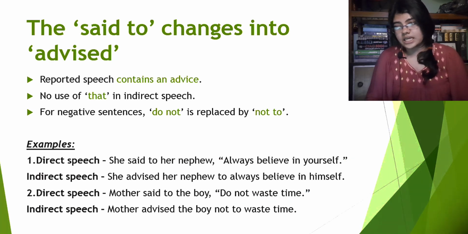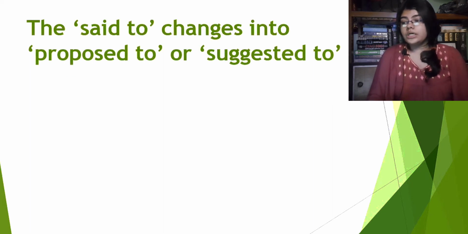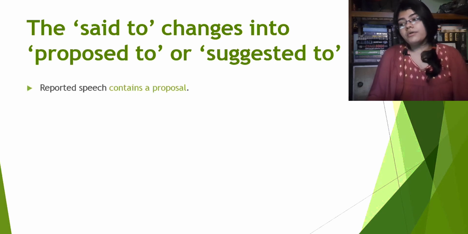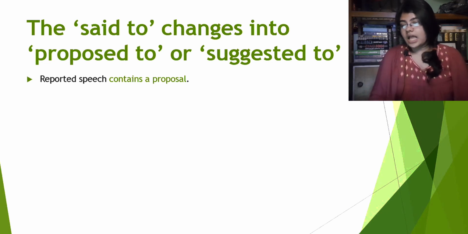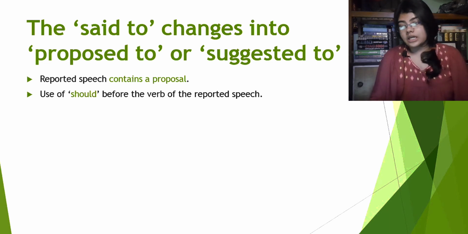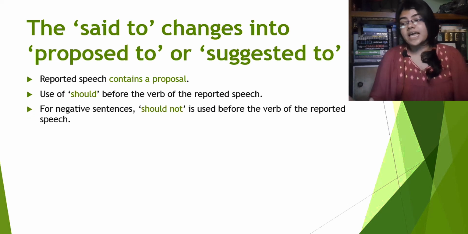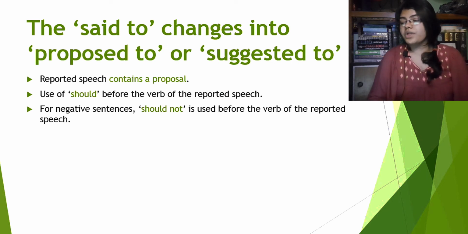Now what we will see is the next one. The said to changes into proposed to or suggested to. How do we recognize that? Firstly, reported speech contains a proposal, right? Now, use of should before the verb of the reported speech. Lastly, for negative sentences, should not is used before the verb of the reported speech. Let me explain it to you.